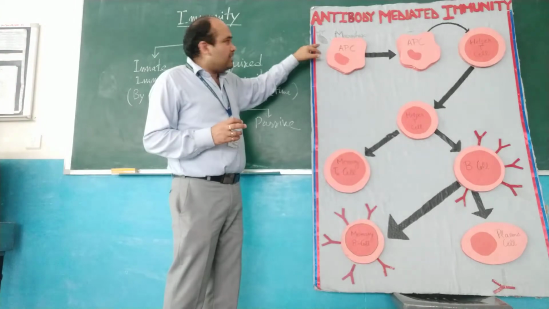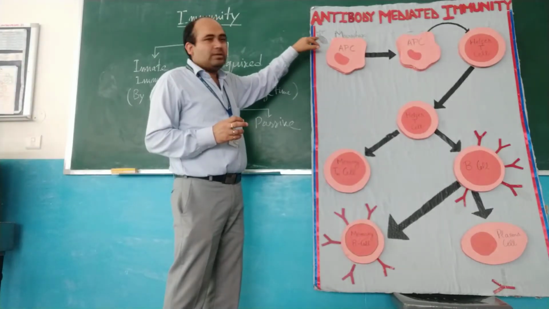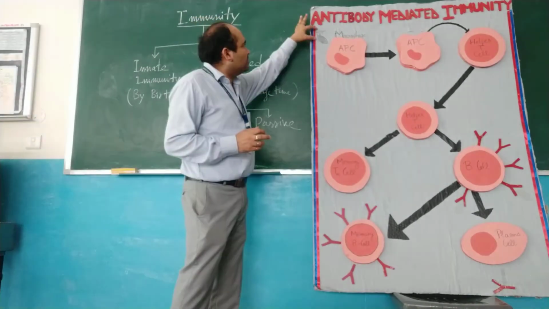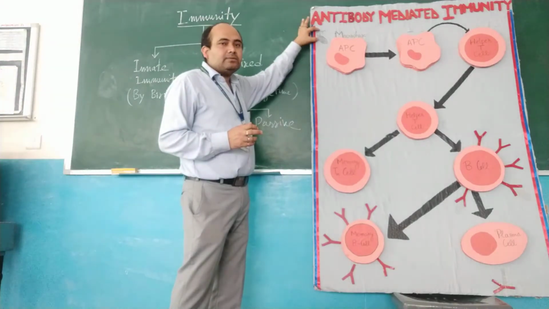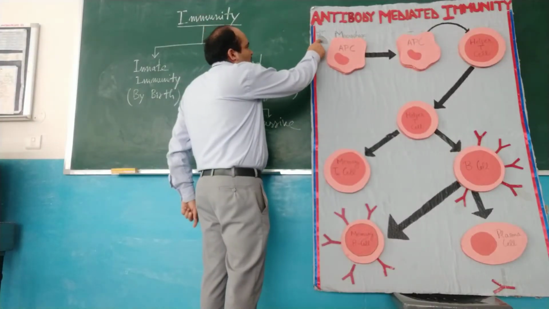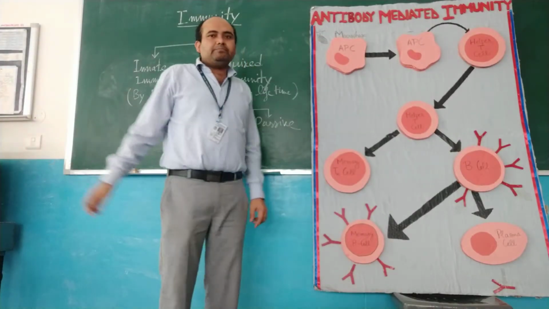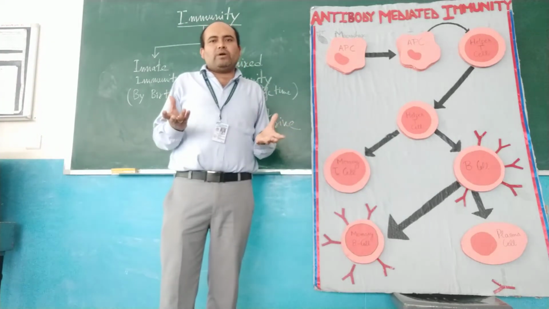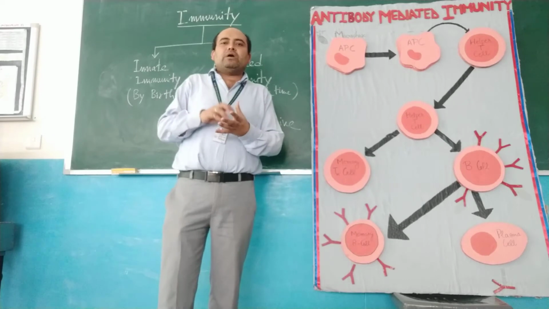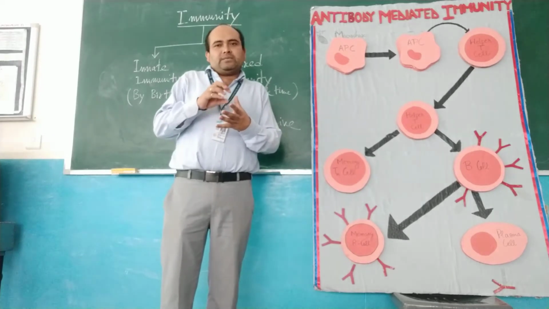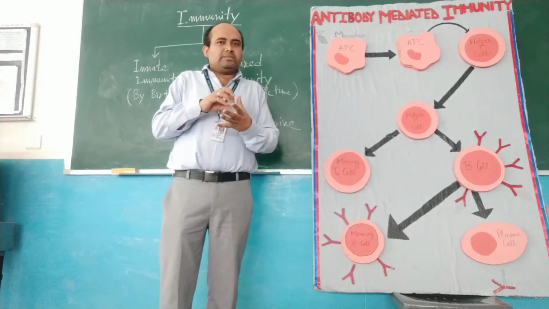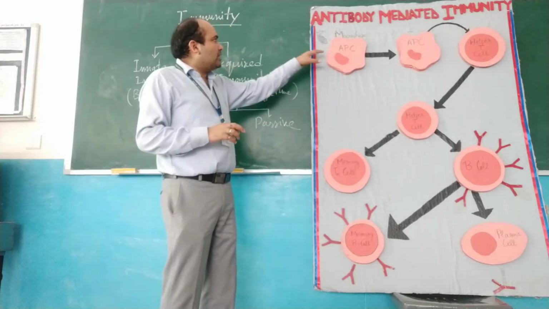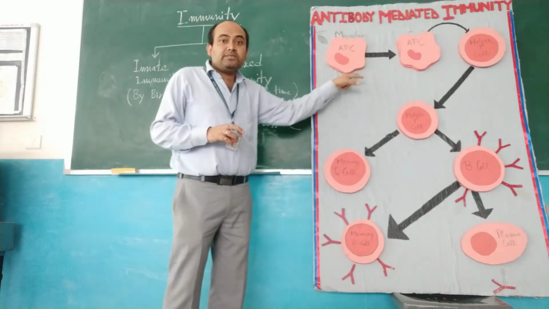See, this is a very small molecule, and this very small molecule is known as an antigen. When an antigen enters the body, for example if any bacteria or coronavirus enters our body, it will send certain antigens, that is proteins, and that protein is recognized by our specialized WBC.